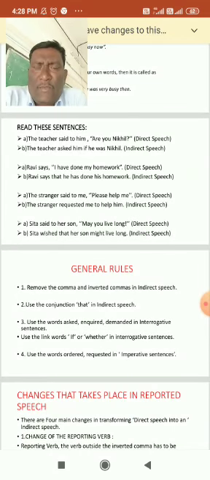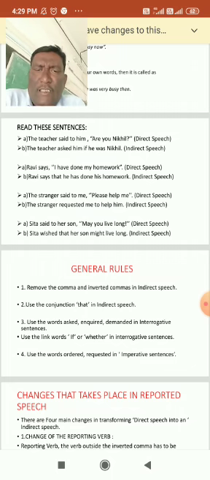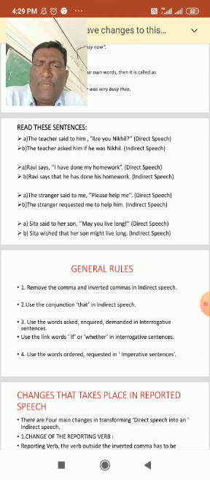Now when we practice this, I am going to give you some examples of how to form the sentences. The teacher said to him, "Are you Nikhil?" So this is direct speech. Now you can change it into indirect speech. The teacher asked him if he was Nikhil. So in this sentence, what we can understand is that if any helping verb comes at the beginning of the sentence written in inverted commas, then we have to use if or whether in indirect speech. I hope we have understood this.